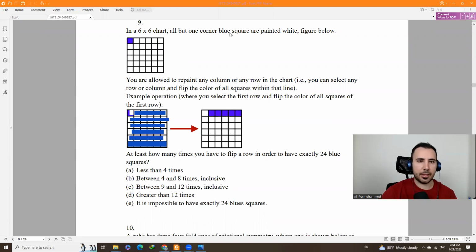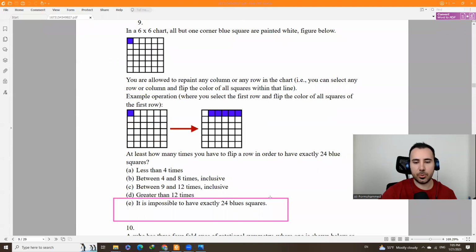Now, what if we want to flip all these colors of this one? All the blues become white, and this one will be blue. Is there a way? Can we continue? Can we change this? Well, I tried, I couldn't do it. So I will go with this option. It's impossible to have exactly 24 blue squares. If you think different than this, please let me know in the comments.